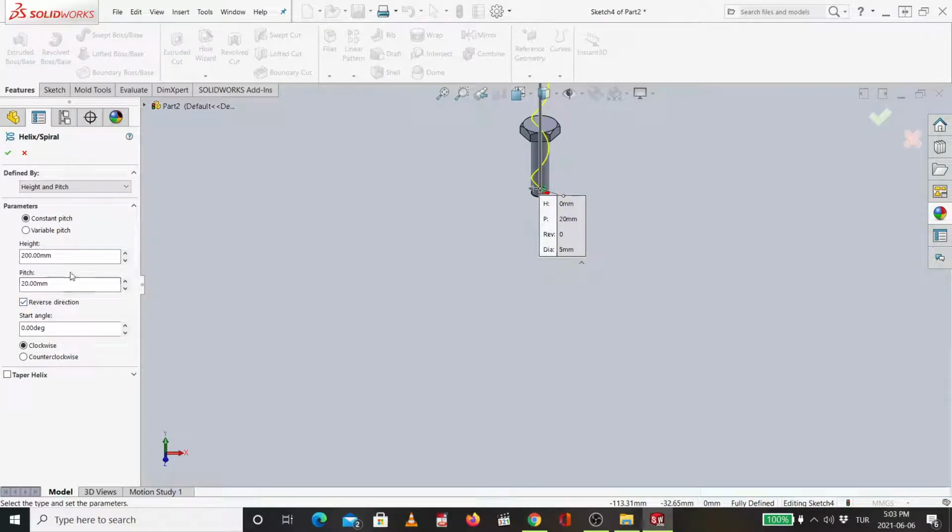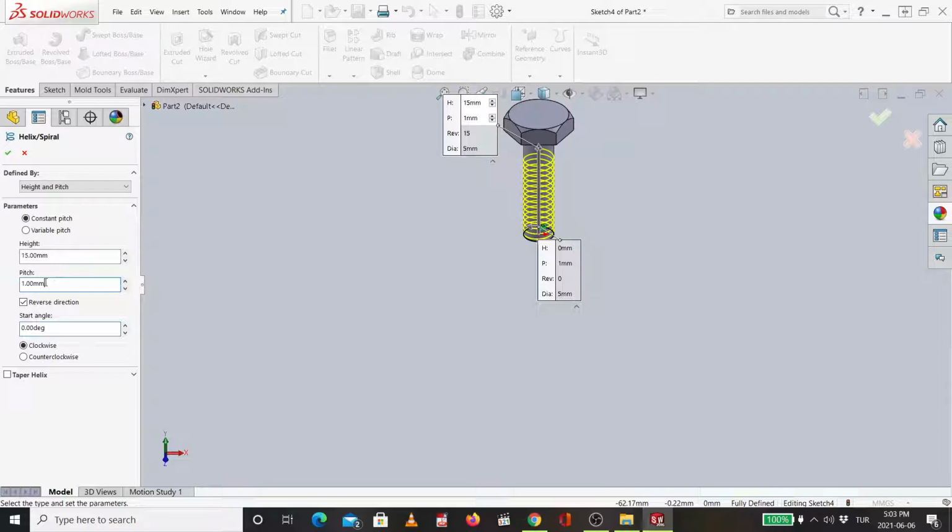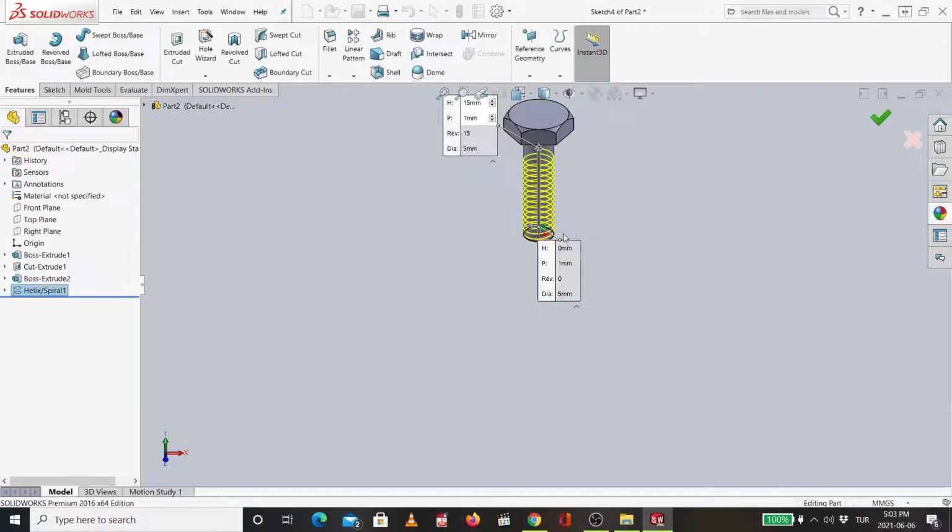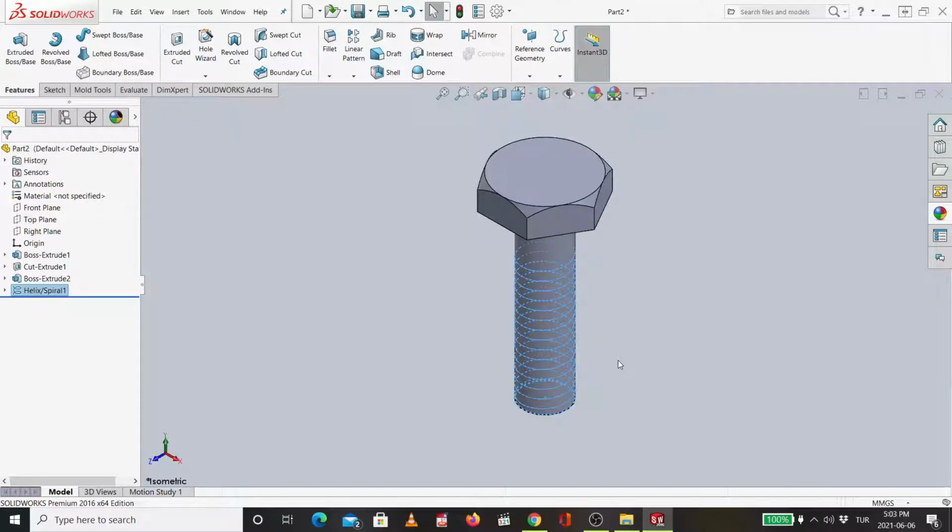I will choose the height to be less than the total height, which is 15 millimeter. The total will be 20. The pitch will be 1 millimeter, the angle is 0, and this is clockwise. As I told you, the more you increase the angle, which is pitch, the number of turns will be increased. I will say okay, then you can see here.